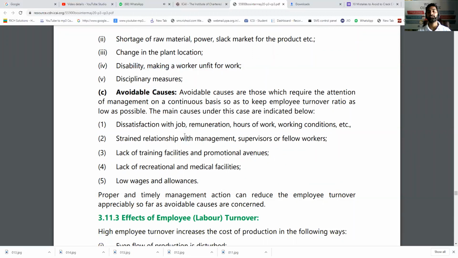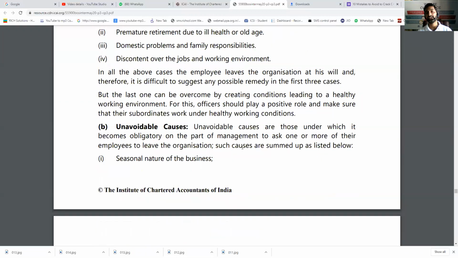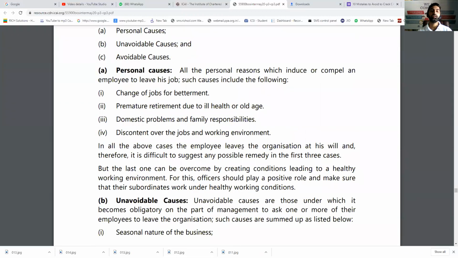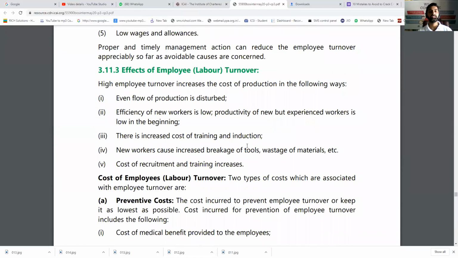Then avoidable causes. Avoidable causes are the things which were controllable but which we could not control, like the employees are not happy in the organization, the environment is not good, maybe the salary packages are not good, motivation is not there, lack of training, recreational facilities, and wage rates and all that. So these were avoidable causes. So three types of causes can be there: personal, unavoidable, and avoidable. Of course, at least we can control the avoidable causes.